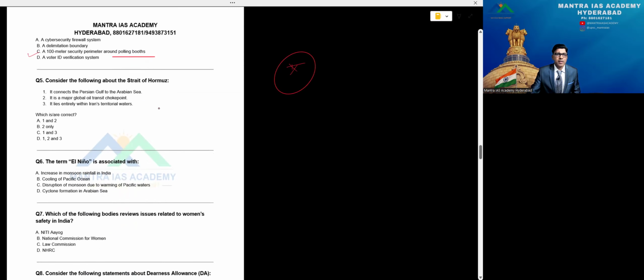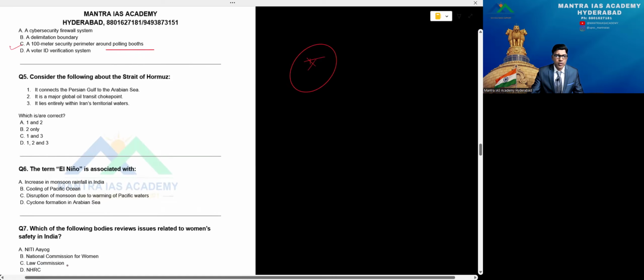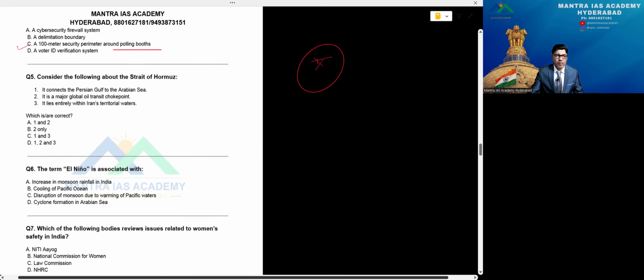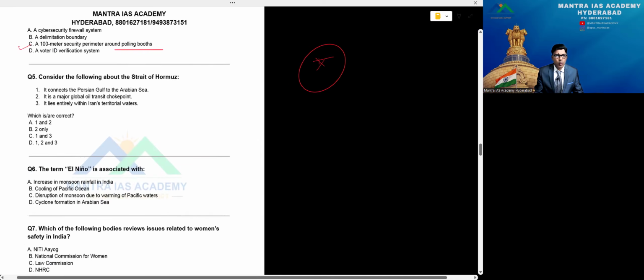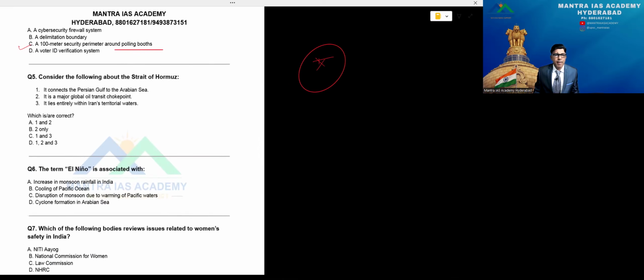Then go to question number 5. Consider the following about the Strait of Hormuz. It's very unfortunate; every day we are facing problems with this. Sometimes they are opening, sometimes they are closing, very bad. It connects the Persian Gulf to the Arabian Sea. It's a major global oil transit choke point. It lies entirely within Iran's territorial waters. A very important point in this case: problem number 5 has three statements like UPSC prelims. Option A is 1 and 2, B 2 only, C 1 and 3, D 1, 2, 3.